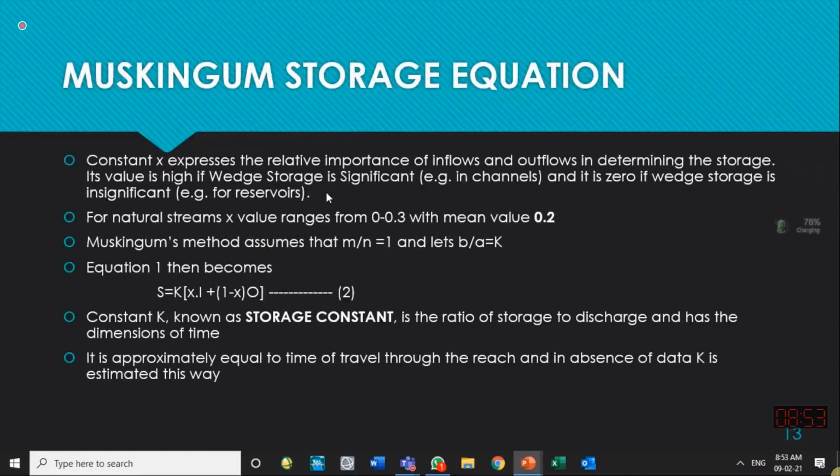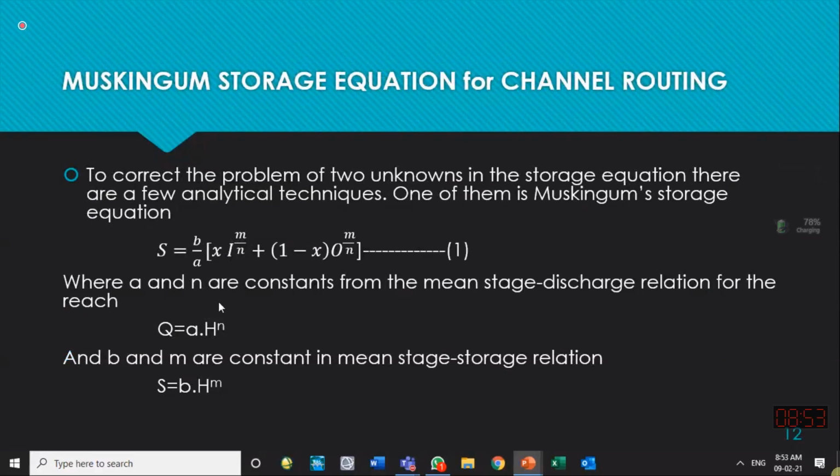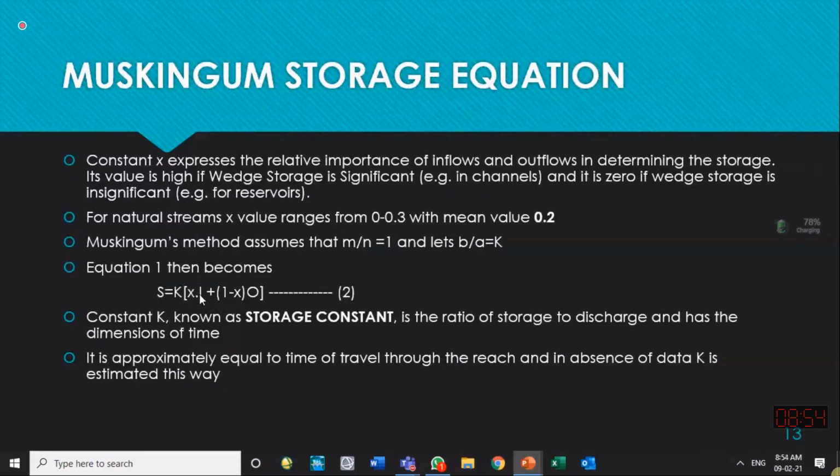And combining this equation with the continuity equation, he proposed a simplified form: storage is equal to k times x into I plus 1 minus x into O, where m over n is taken as 1.